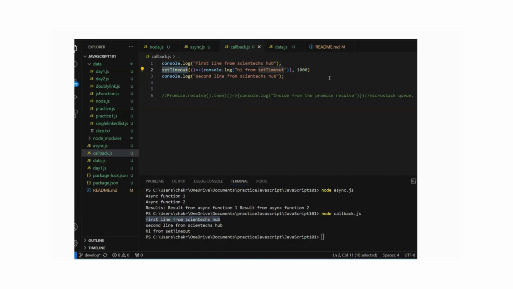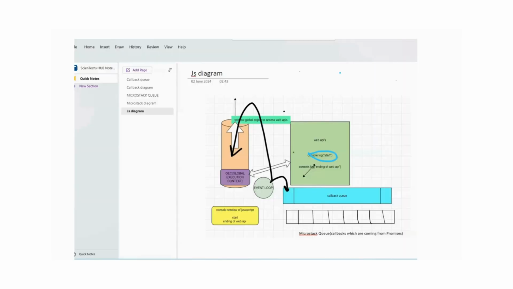And now here is setTimeout. So what will JavaScript do? The moment the setTimeout function comes, in the web browser it is starting one timer. It is starting one timer of 1000 seconds. This 1000 second timer is started, and the countdown, like 1, 2, 3, 4, this way, is already started inside the web browser. So till then it is waiting, right? But it will not wait.